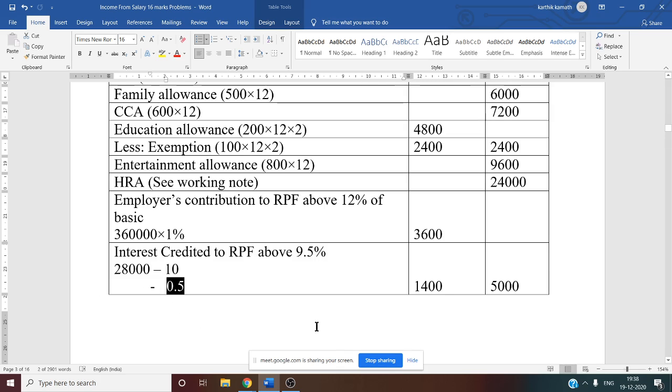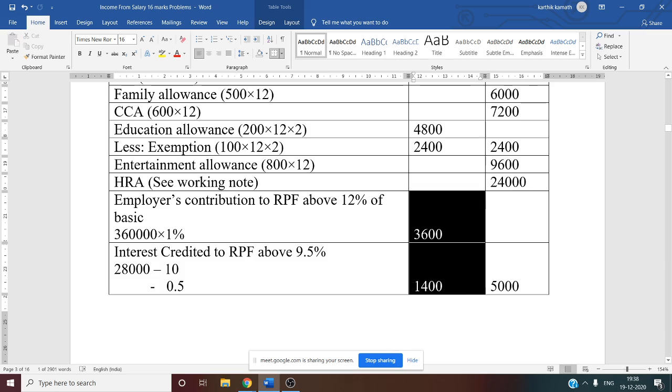Then you have to do cross multiplication. When you do cross multiplication, 28,000 into 0.5 divided by 10, you will get the excess of RPF above 9.5%. That is 1,400.